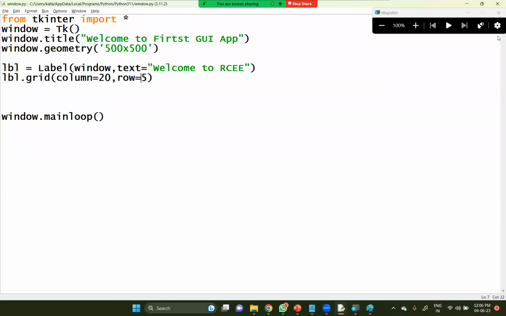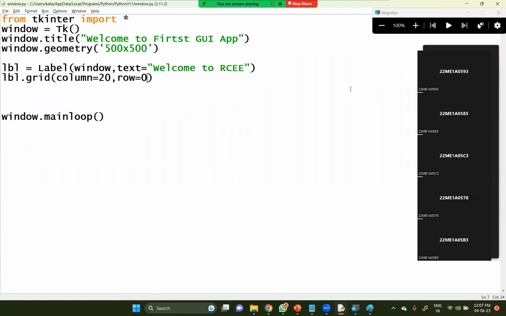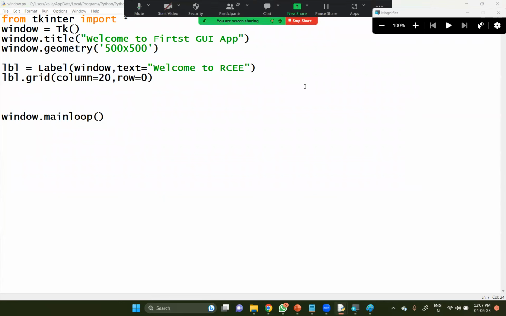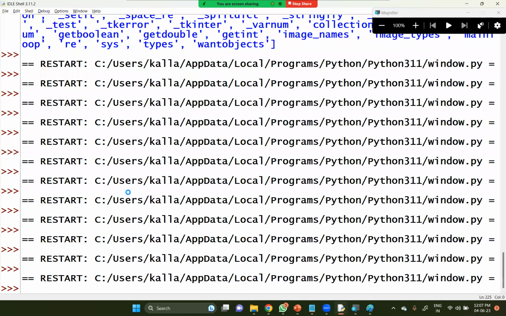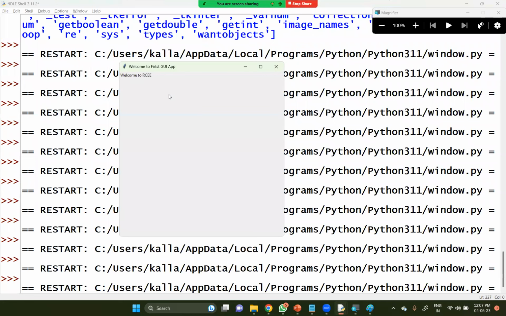Let me say row will be equal to 0, column equal to 20, for example. Let me see how it gets displayed here. Let me execute this one for a while. No, it's not been taken. It's okay, however some more configuration is required here.